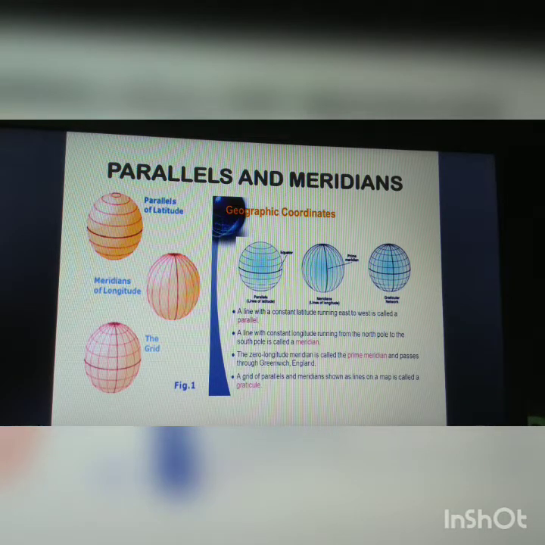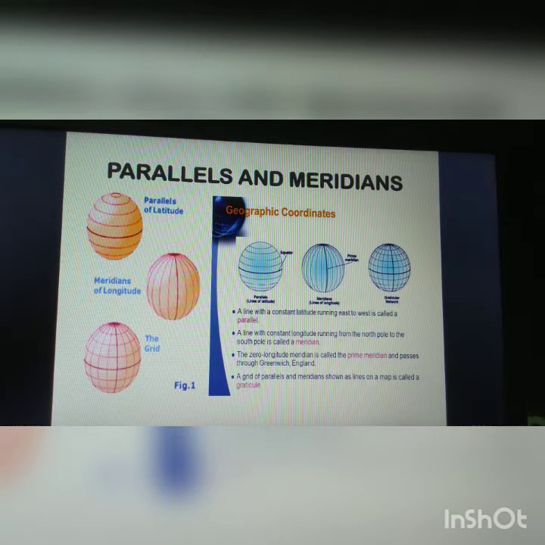Half of this circle between the North Pole and the South Pole is called a meridian. Let us see what features these parallels and meridians have. The parallels and the meridians can be used to define the location and the direction of a place on the globe or on the map. The parallels and the meridians intersect each other at right angles. The network of parallels and meridians on the globe is called the Earth's grid or the geographical grid.